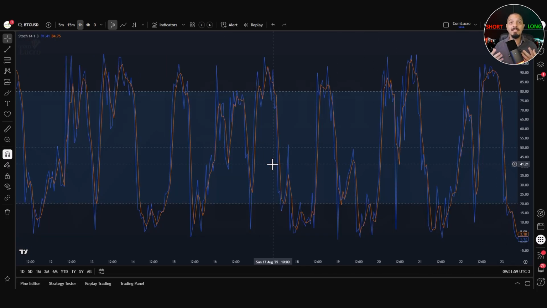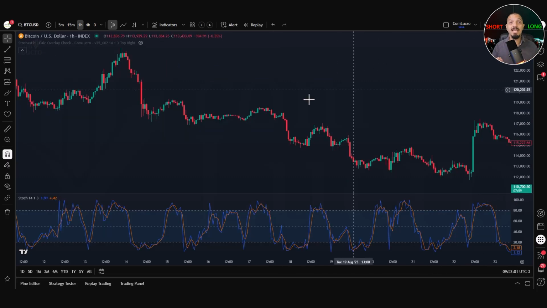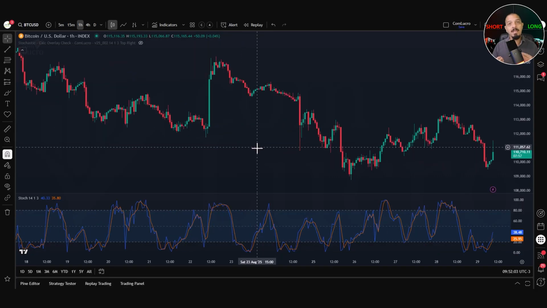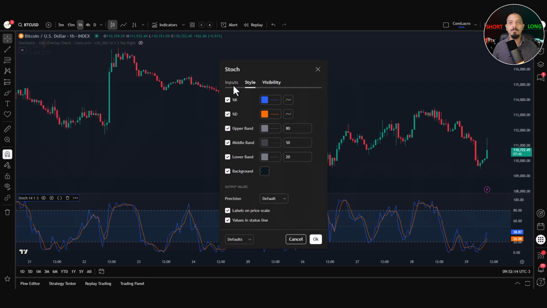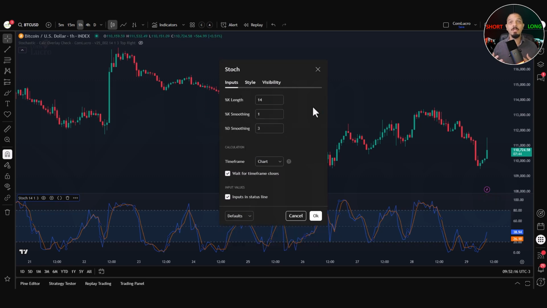By default, stochastic uses a 14-period %K length, a %K smoothing of 1, and a %D smoothing of 3, all based on the current chart's price highs, lows, and closes. Once the indicator is added to your chart, hover over its name and click the gear icon. This opens the settings panel where you can fully customize how stochastic behaves and appears.